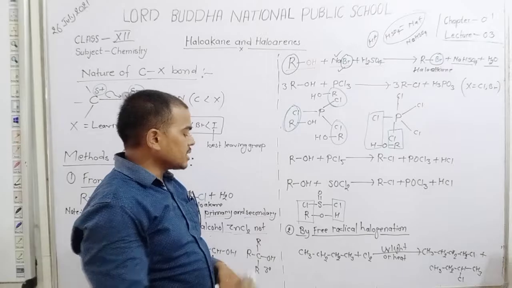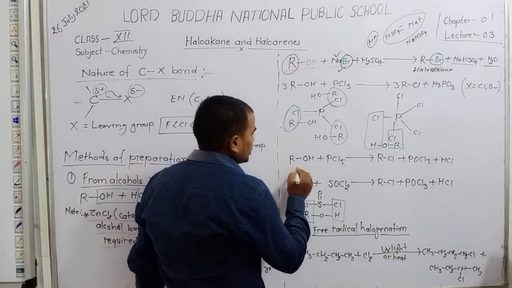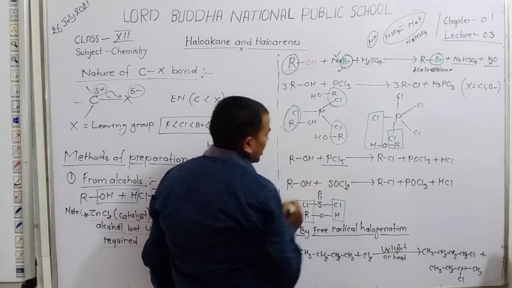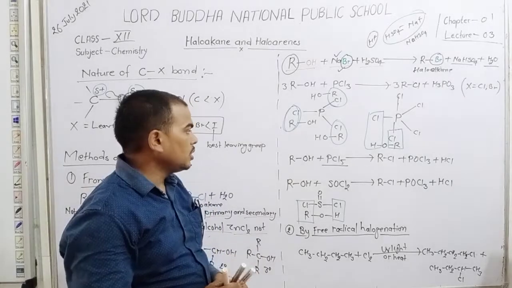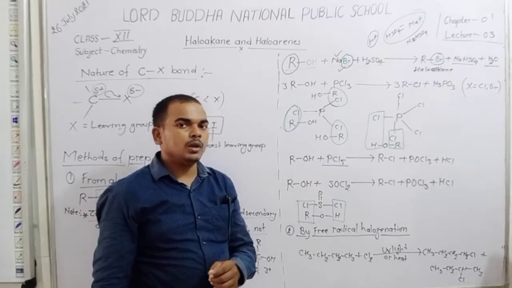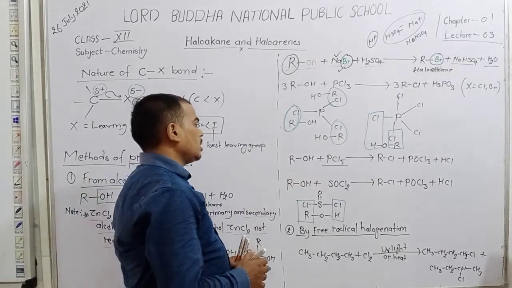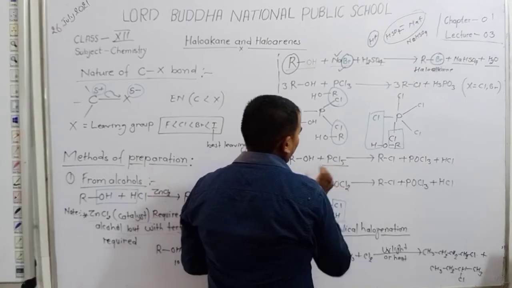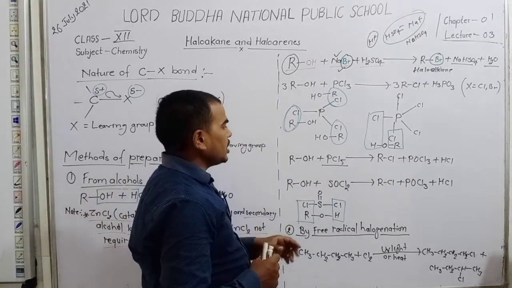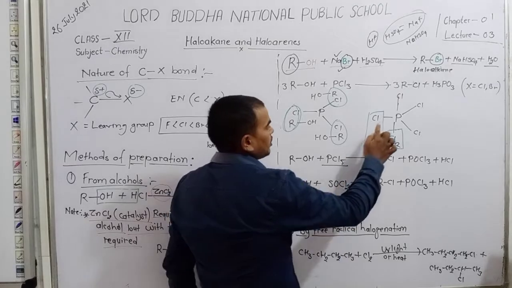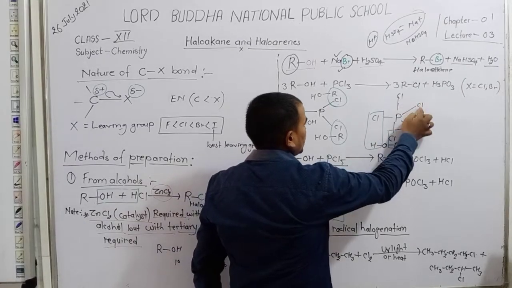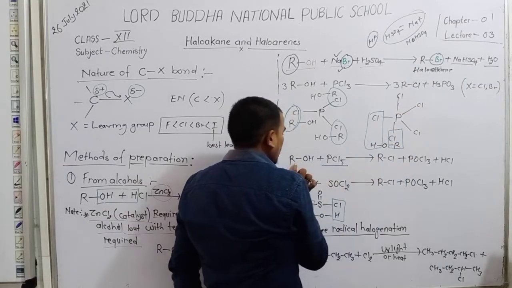Okay student, now discuss here: we use phosphorus pentachloride and react it with the alcohol. Dear student, when you take ROH with PCl5, they react in this manner. PCl5 has 1, 2, 3, 4, 5 Cl, and 1 ROH.